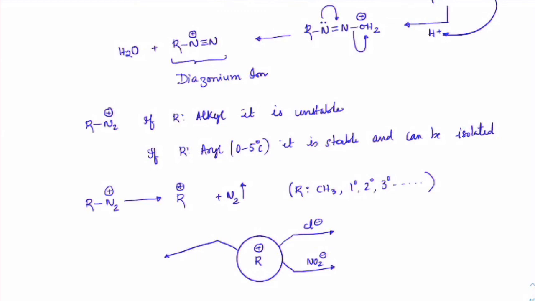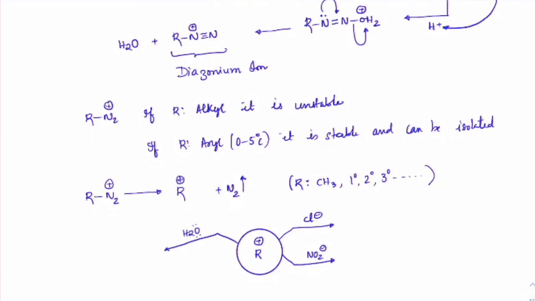There would be H2O present, because it is a dilute solution. So there are traces of multiple products, but the major concentration is H2O here, because dilute HCl has been taken. So water is in large amount.